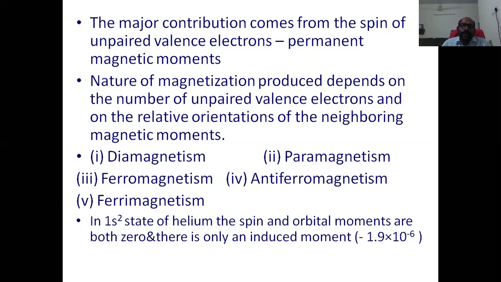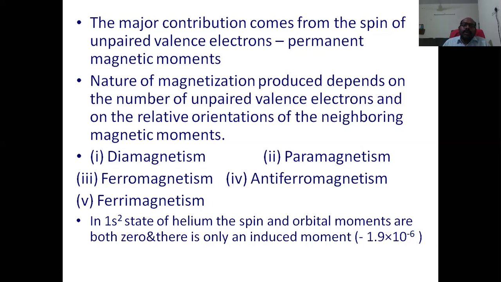So they are much responsible for paramagnetism and ferromagnetism also. The nature of magnetization produced depends on the number of unpaired valence electrons, and on the relative orientations of the neighboring magnetic moments.